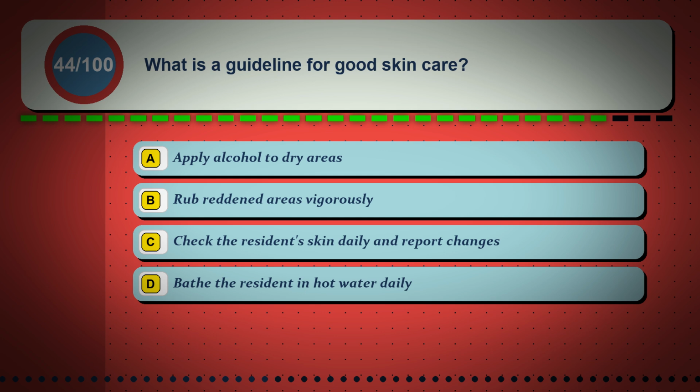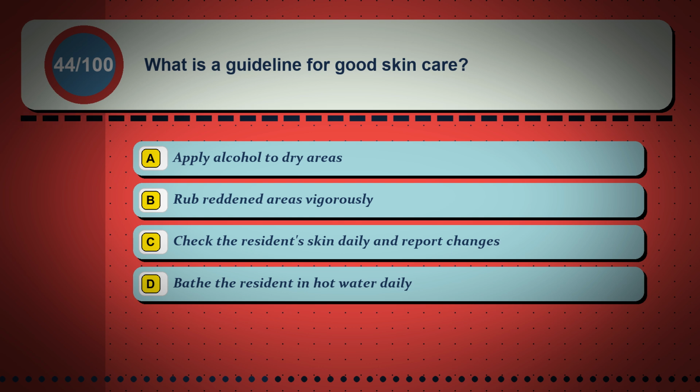Question 44. What is a guideline for good skin care? Option A, apply alcohol to dry areas. Option B, rub reddened areas vigorously. Option C, check the resident's skin daily and report changes. Option D, bathe the resident in hot water daily.